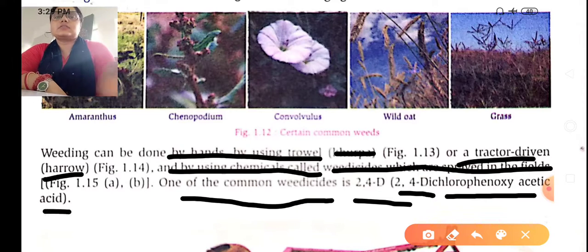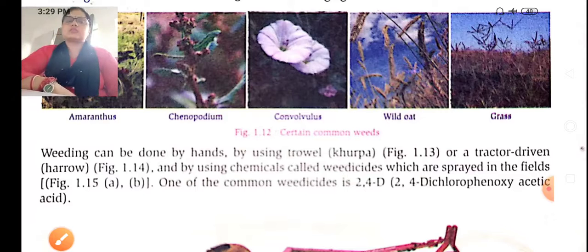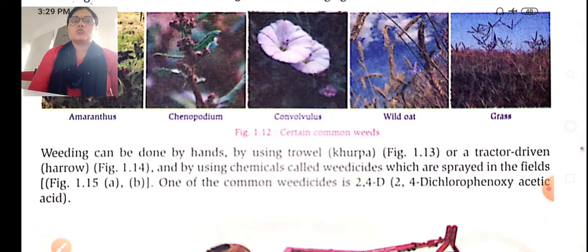2,4-dichlorophenoxyacetic acid. Okay, this is a common weedicide. What is the name of that weedicide? 2,4-D. And what is the full form of 2,4-D? 2,4-dichlorophenoxyacetic acid. Okay, so the weeding can be done by hand, by using the khurpa, and through that khurpa we can easily remove these weeds.